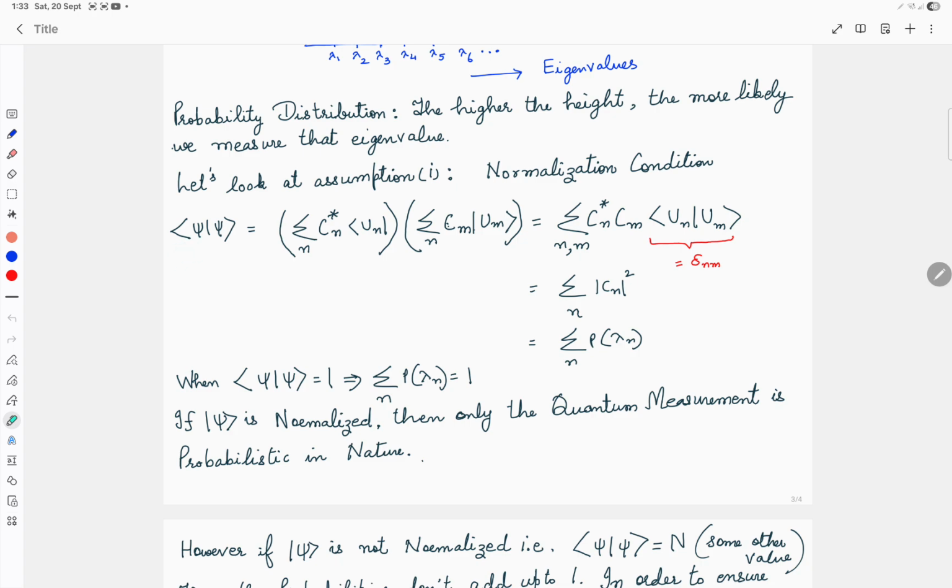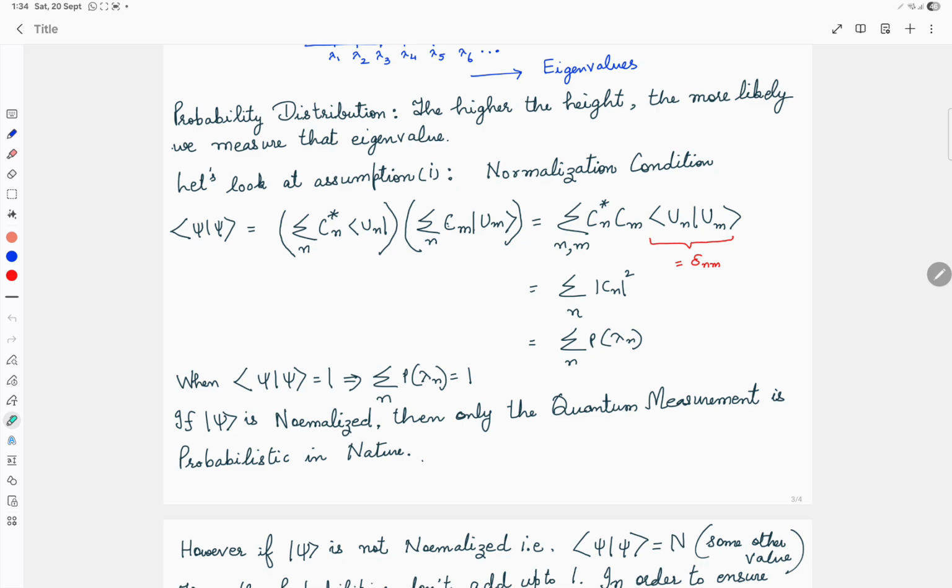If we take the bra of psi, we get the bra of un and the conjugate of the coefficient. With a little further maths, taking Cm out, we use a different index because we will get a Kronecker delta as the output.